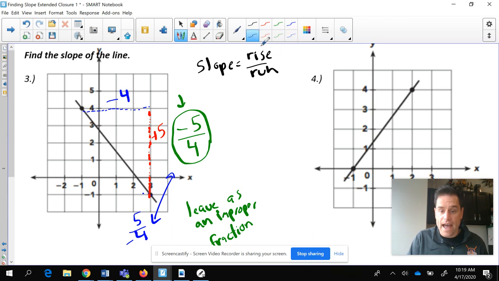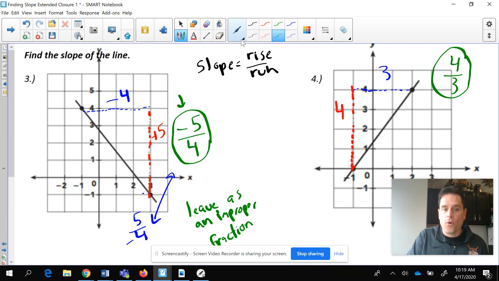Now let's take a look at the one right here. We're going to start here, left to right. We're going to rise 1, 2, 3, 4. That's a positive 4. And we're going to run 1, 2, 3. And we're going to say that our rise over run is 4 over 3. Super simple, right? Super simple. We're going to circle that. That is our slope, 4 over 3.